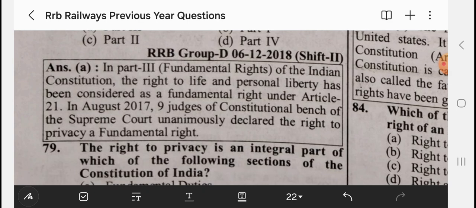Right to privacy means a person has the right to hide his personal details, like we hide our Aadhaar card details and other ID details, and any other thing related to himself that he doesn't want to reveal.